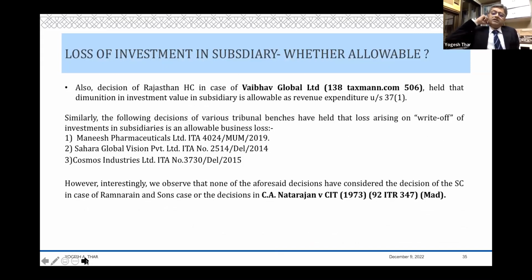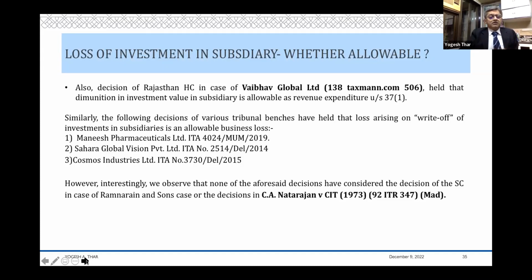On similar lines, you have the Rajasthan High Court in Wipro Global, 138 taxman.com, where it is diminution in value of investment in a subsidiary. Bombay High Court, Colgate, was sale of the shares. Rajasthan High Court, even diminution in value of subsidiary is an allowable revenue loss. I mean, something which is mind-blowing. These are the decisions which are there.